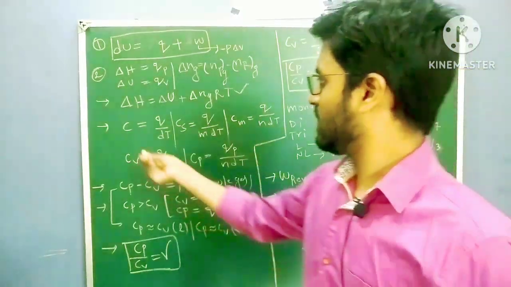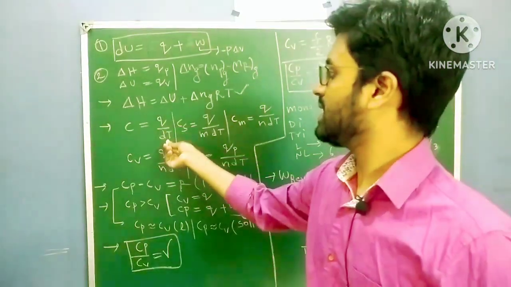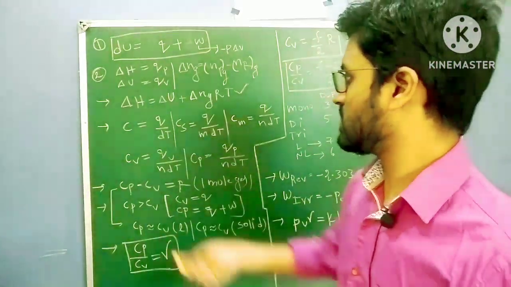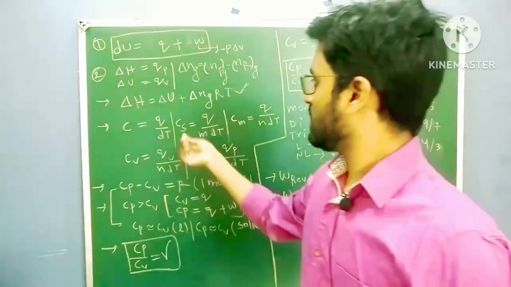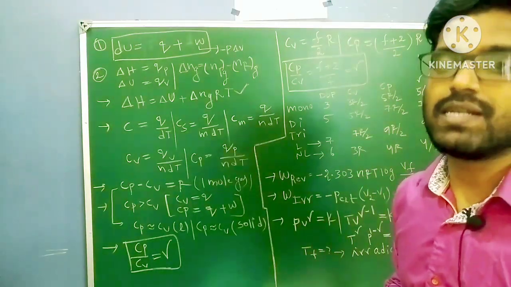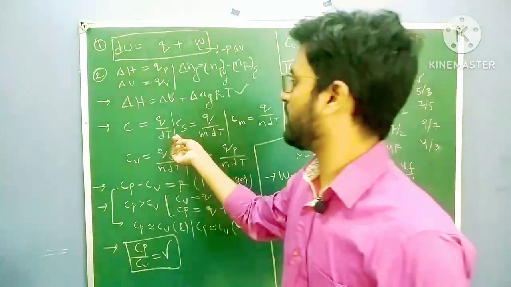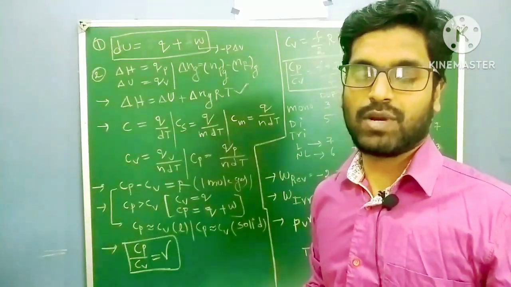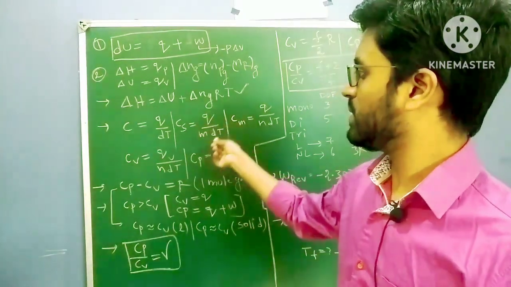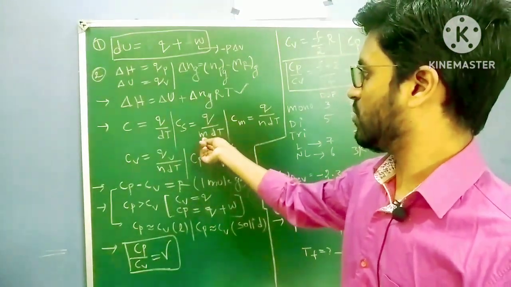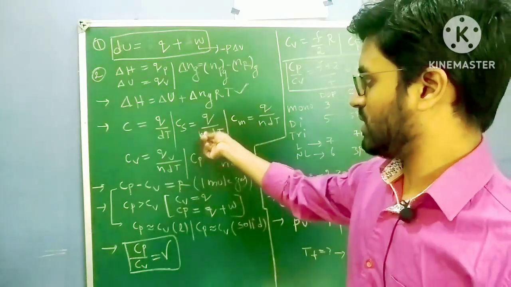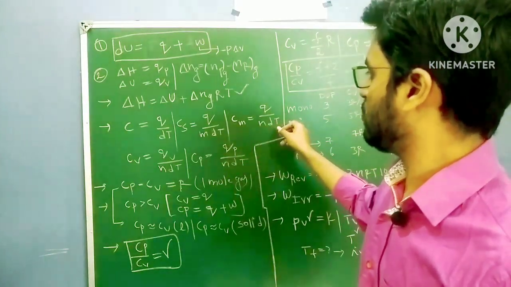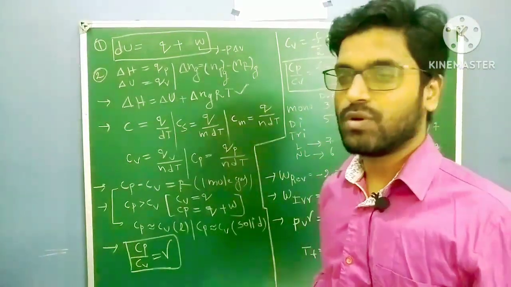Next, heat capacity C equal to Q by dT or delta T, change in temperature, we have heat. This is heat capacity representation. Cs, specific heat capacity. So specific heat capacity formula, Cs equal to Q by m into dT. You don't need to remember the definitions for questions. You have to do the questions only, so that's why you remember these formulas only. Here m is mass, specific amount. And Cm, molar heat capacity, Q by n into dT. n means number of moles.